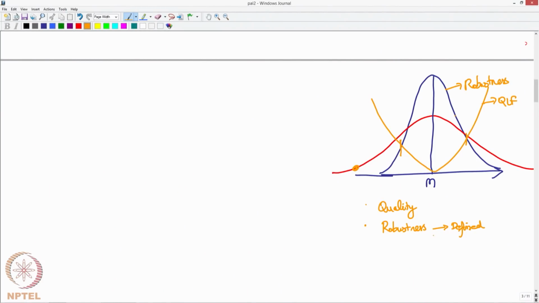Is using a standard deviation. So, if you are going to reduce the standard deviation of a given process, the process is supposed to be more robust. That is what is robustness, right. So, we have defined it and we have also discussed on quantifying it.